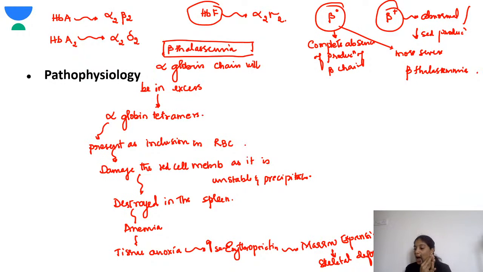Another thing you should know is that when these RBCs are formed in the bone marrow, most of the RBCs in thalassemia are destroyed in the marrow itself, and as a result there is ineffective erythropoiesis. The ones which escape out become these alpha globin tetramers and will be abnormal RBCs. So there will be ineffective erythropoiesis.